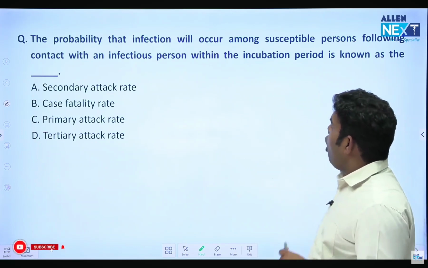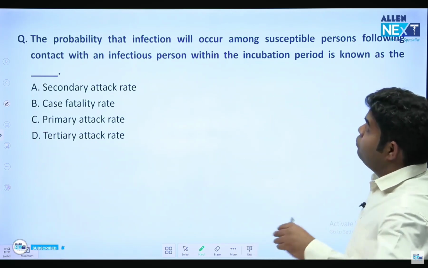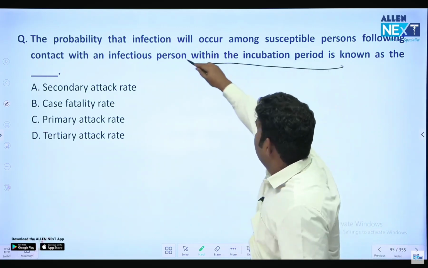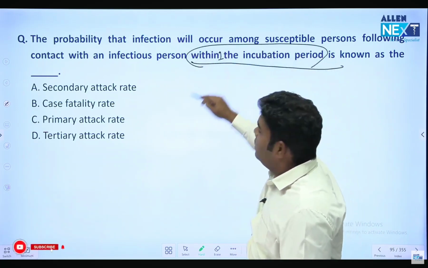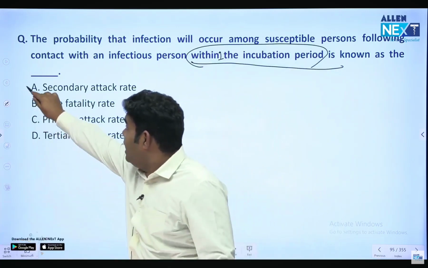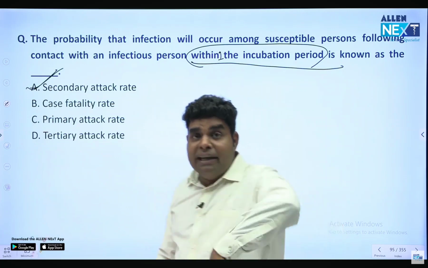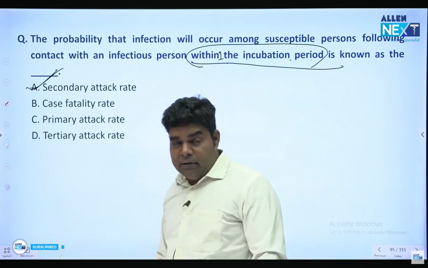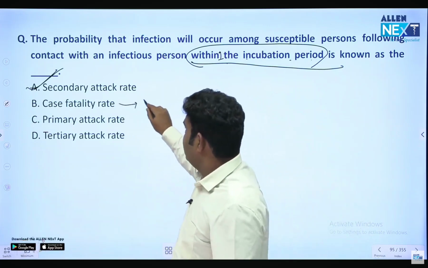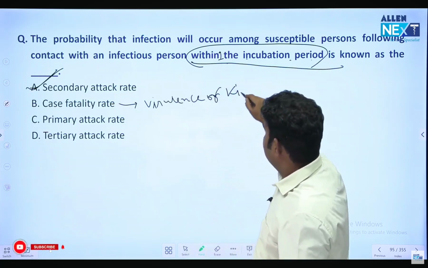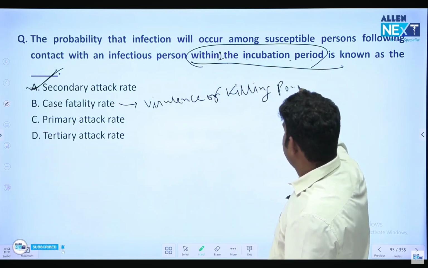Probability that infection will occur among susceptible person following contact with infectious person within the incubation period. Okay, so first one person got infected, then others are getting infected. So that means they are talking about secondary attack rate. One person got infected, then others are infected within one incubation period is secondary attack rate. Case fatality rate tells us virulence or killing power. How dangerous the disease is. That is what case fatality rate tells us.